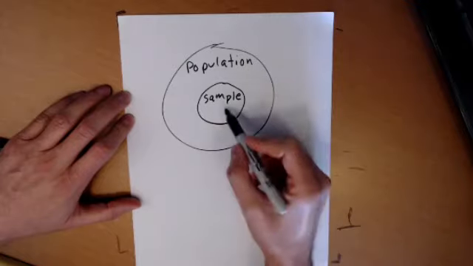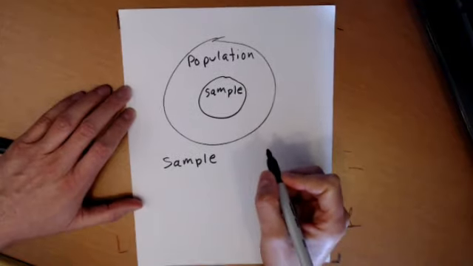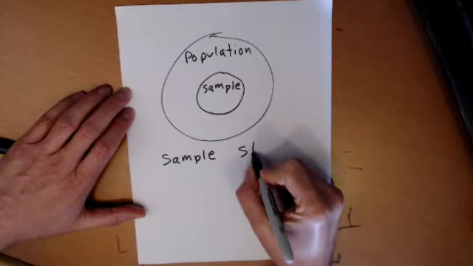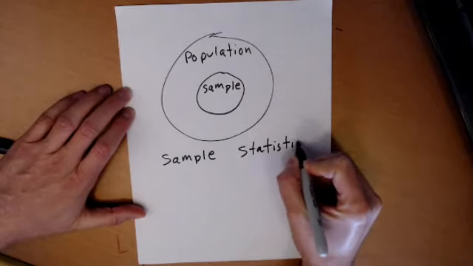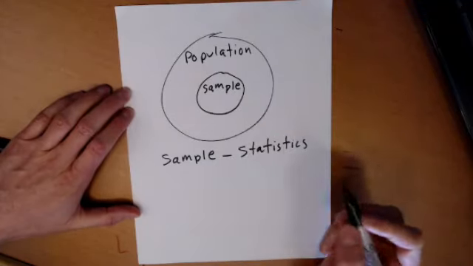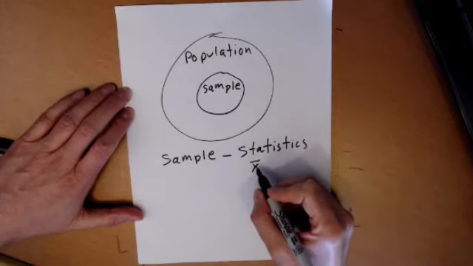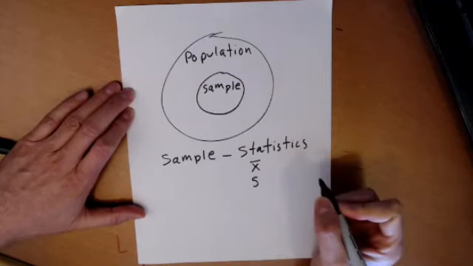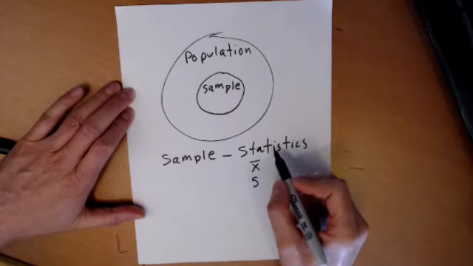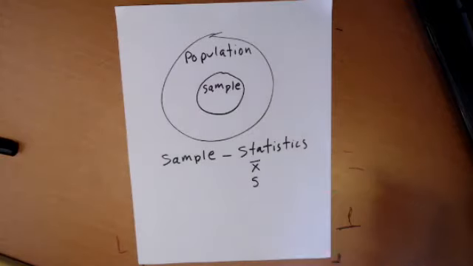When we take a sample and we describe that sample numerically, we would get statistics. Statistics has many meanings, but one meaning is statistics are numerical descriptions of a sample. Some statistics we've learned already: X bar, that's called the sample mean. And we talked about the sample standard deviation S, the standard deviation of the sample. These are all statistics. They are numerical descriptions of our sample. Those are the two popular ones. We'll leave it at that.